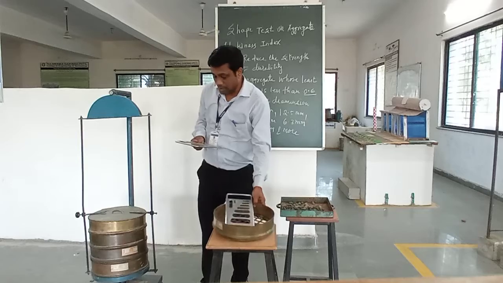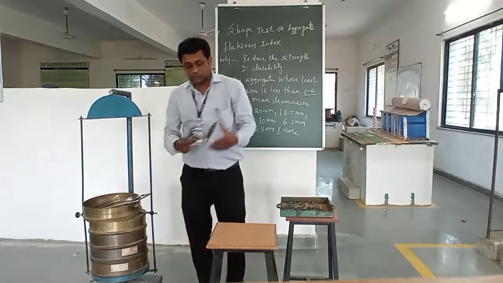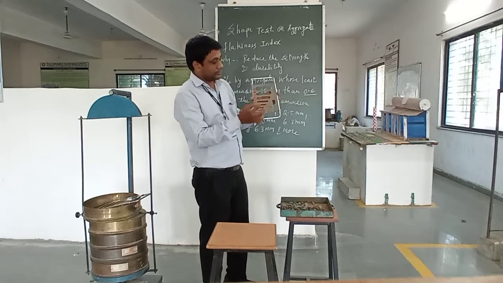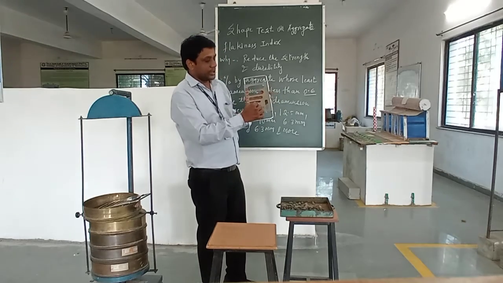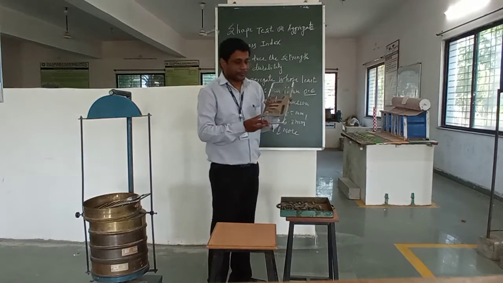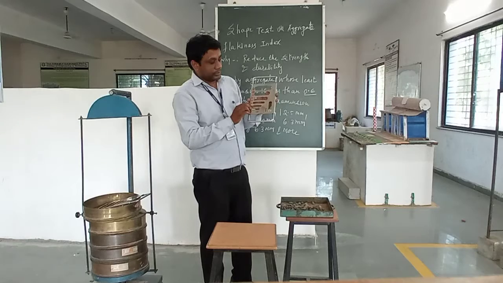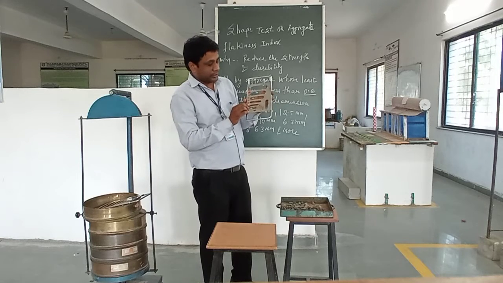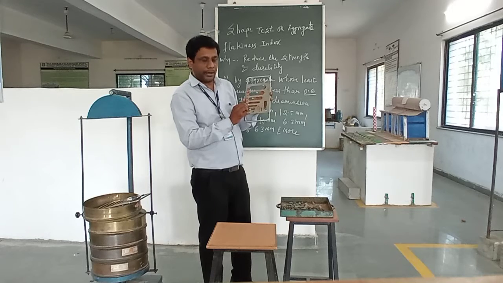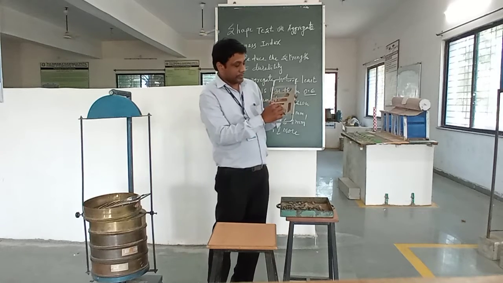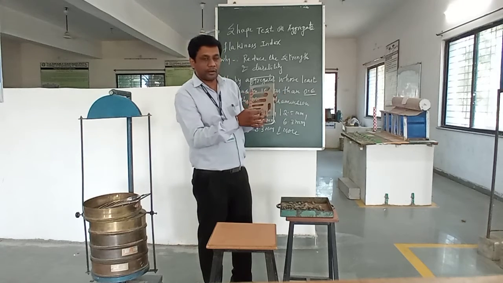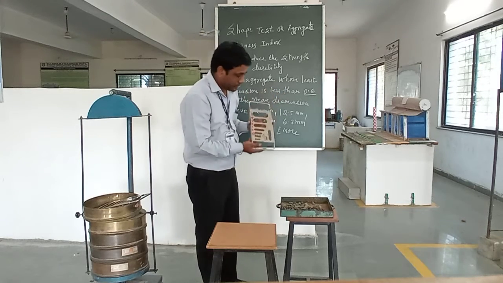Now, how to perform the practical? Here you have to see this 20 to 16 mm. This is the various aggregate which we have. Now the material which is passing from 20 mm and retained on 60 mm we have to pass here, and this way we have to do this procedure for other dimensions.